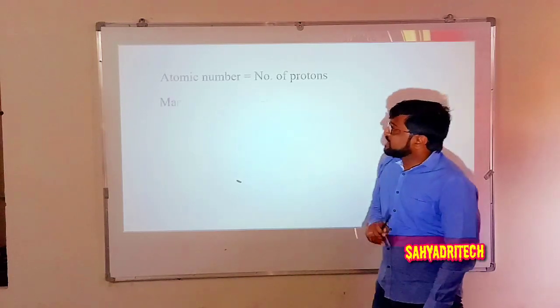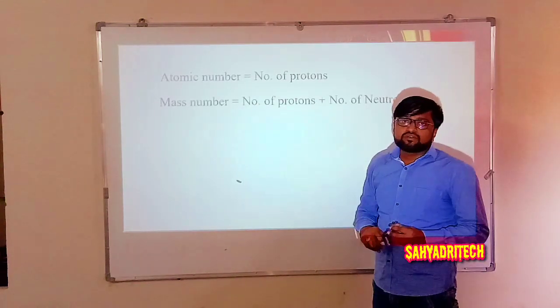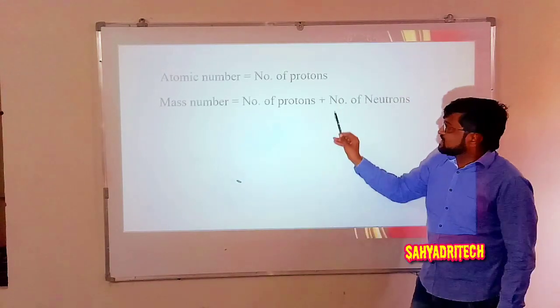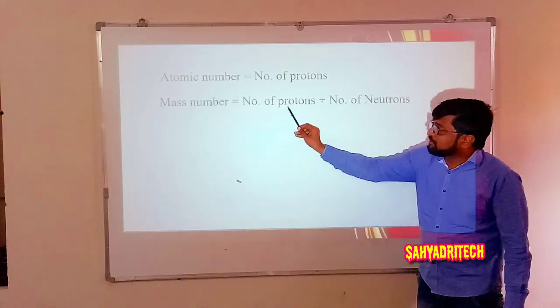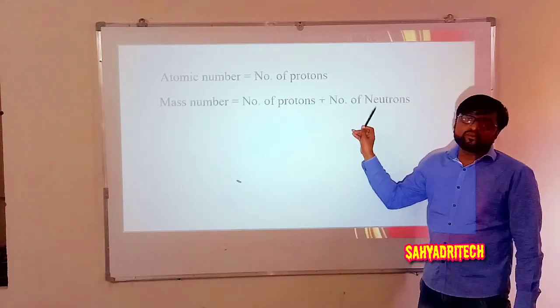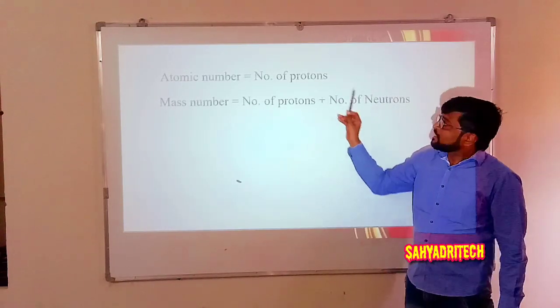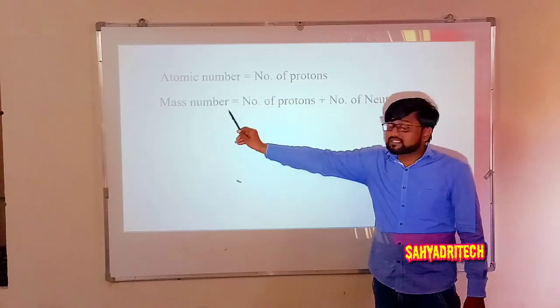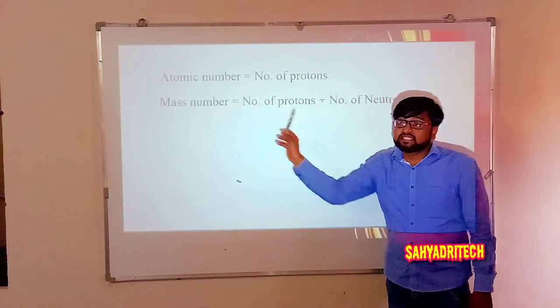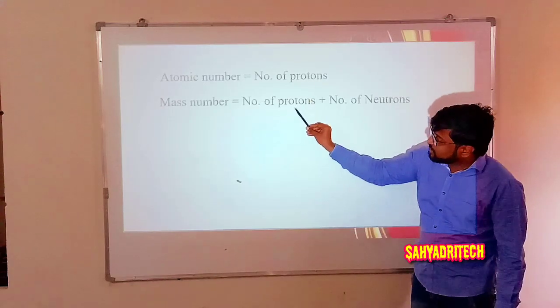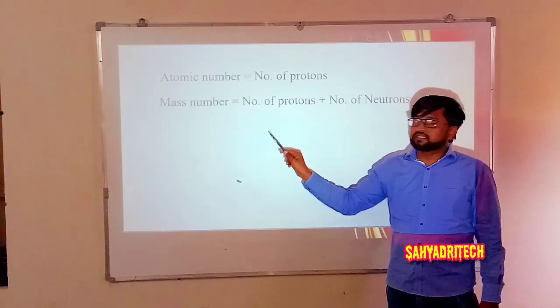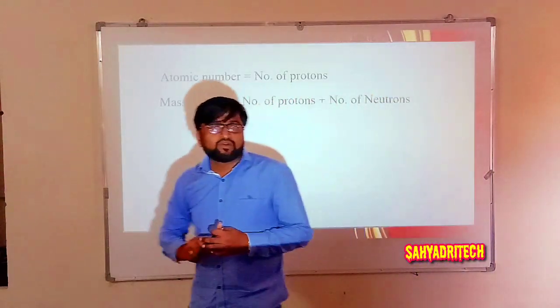Well, then mass number. What is mass number? Mass number is nothing but the sum of the number of protons and neutrons. The number of protons gives the atomic number, and what about mass number or atomic mass? It is the total number of protons and neutrons present in the nucleus that gives the mass number.